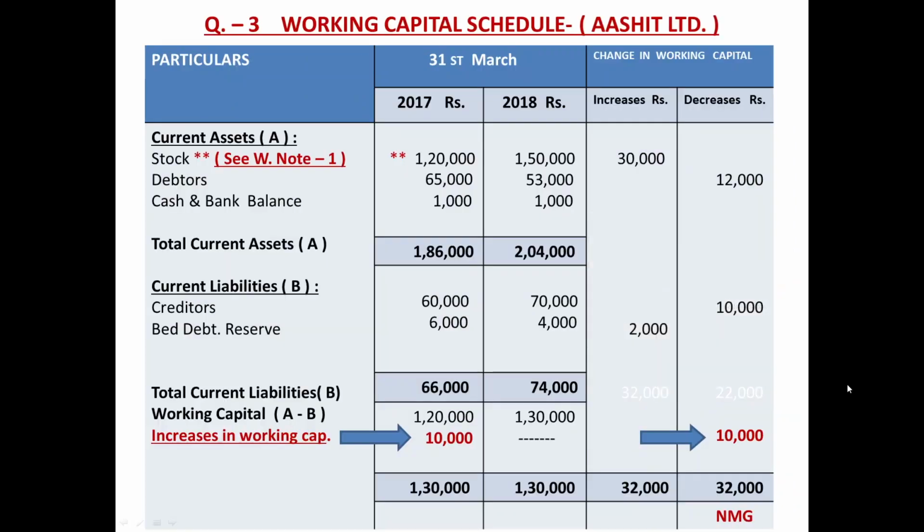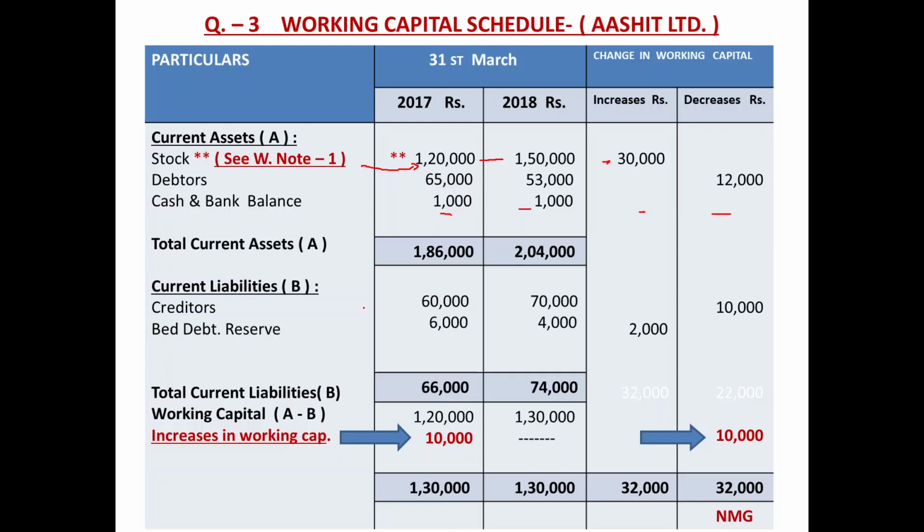Let us take the working capital schedule. Stock as per working note number 1, now 1,20,000. Current year 1,50,000. Increase is in current assets, increase is the working capital. You know, positive relationship, 30,000. Debtors, cash and bank balance. There is no change in cash and bank balance, 1,000, 1,000. So no change, neither increase nor decrease.